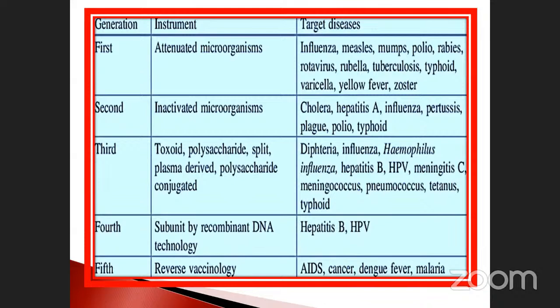Here, hepatitis B virus. The AIDS, cancer, dengue fever. These are all advanced level, isn't it? These are all primitive stages. This one is called advanced level. So this is very, very important.